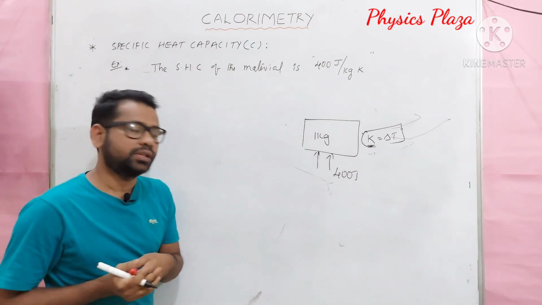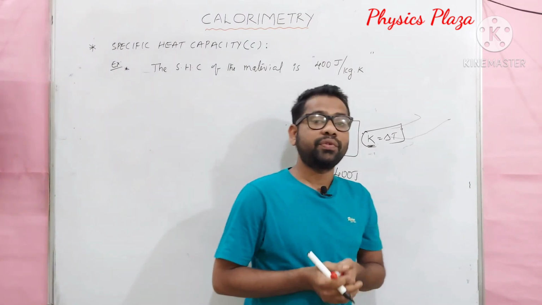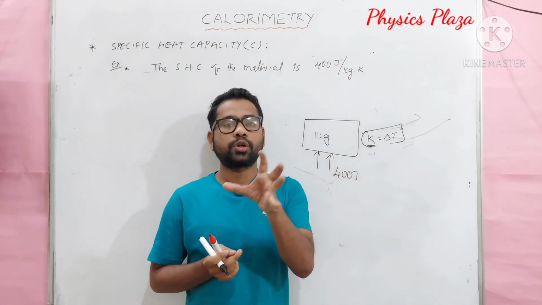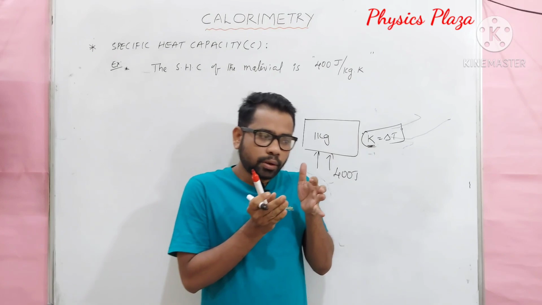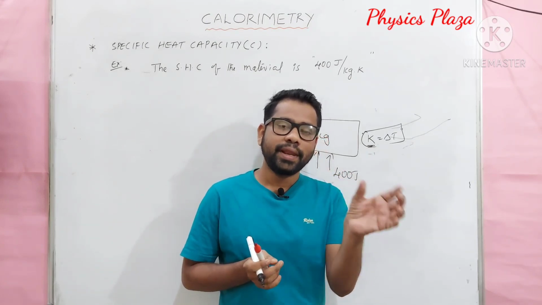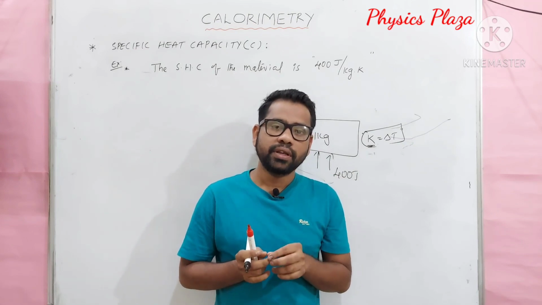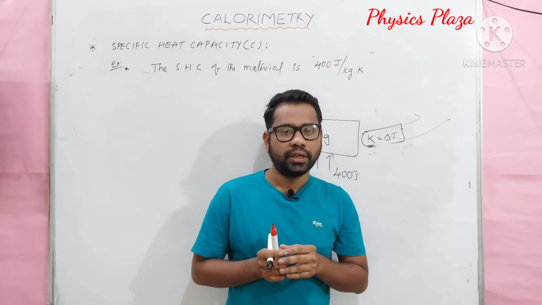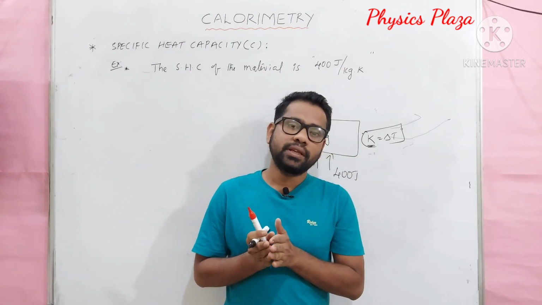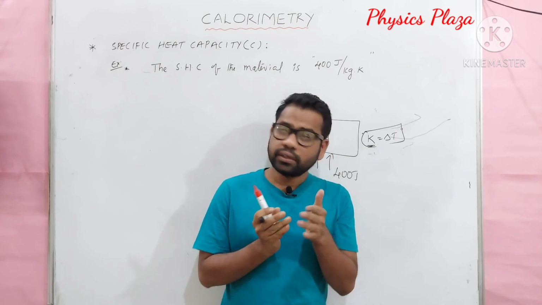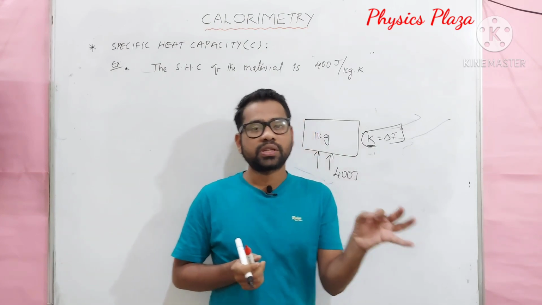Okay children, this is today's lecture. Today we have learnt the factors which affect the amount of heat absorbed. That is, the amount of heat absorbed or rejected depends on 3 factors, very important. One is the nature of the material, the second one is the mass of the substance, the third one is the rise in temperature. Then we discussed heat capacity, which is also called thermal capacity, and then finally we discussed specific heat capacity.